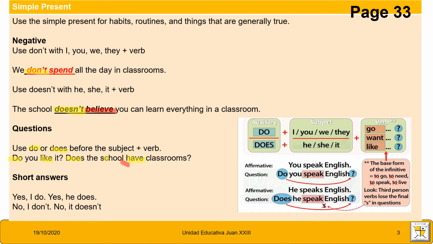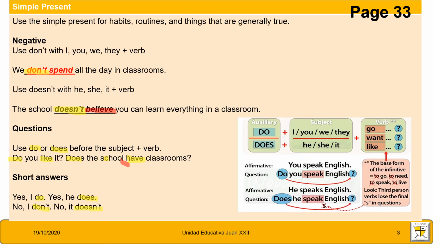Okay, in the short answers, you have yes, I do. Remember, yes, I do. Yes, he does. Or in negative, no, I don't. Or no, it doesn't, because it's the third person.